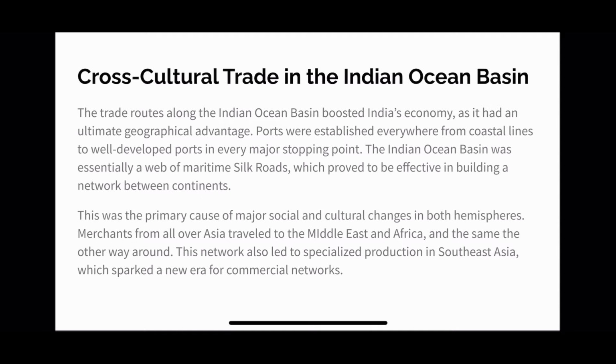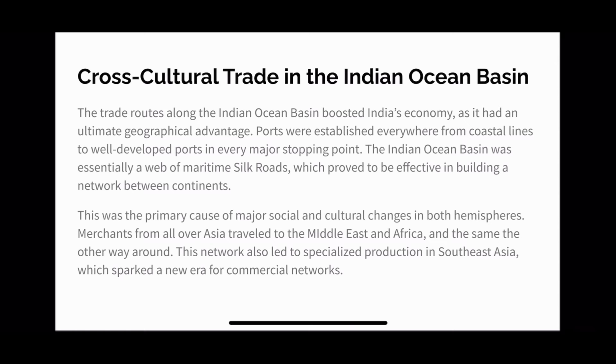This slide relates very much to the first time we discussed the Indian Ocean Basin, so I won't get into very much detail about that because we're trying to avoid repetition here. However, the trade routes along the Indian Ocean Basin did boost India's economy, primarily because India had a major geographical advantage of being in between the ports. From the coastal lines, it was very well developed.